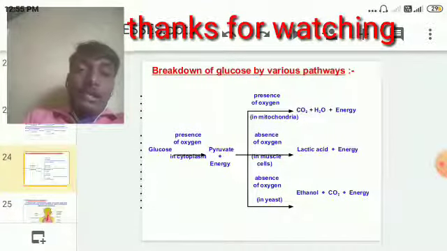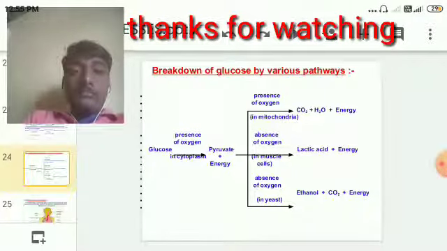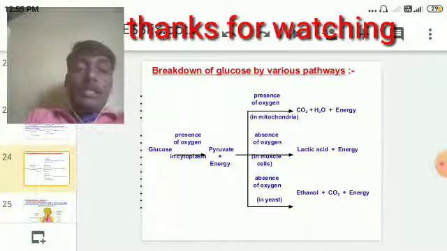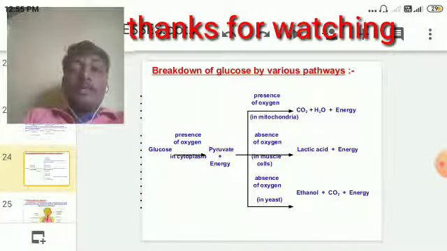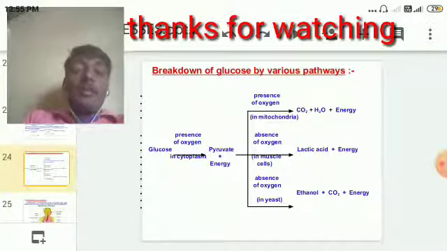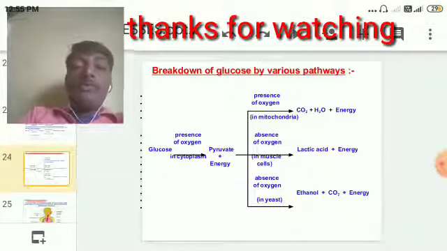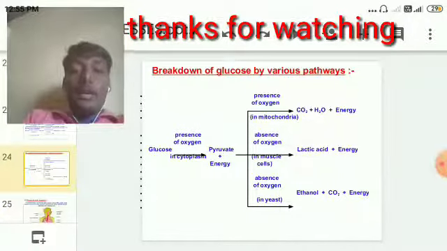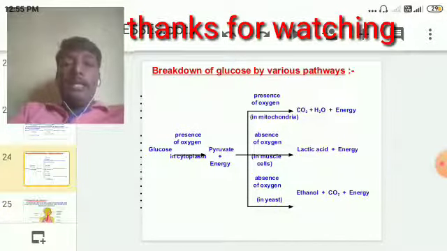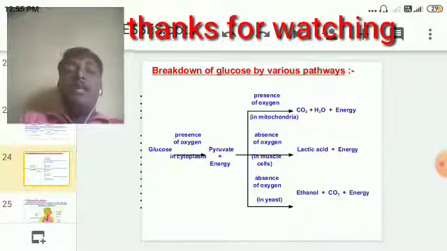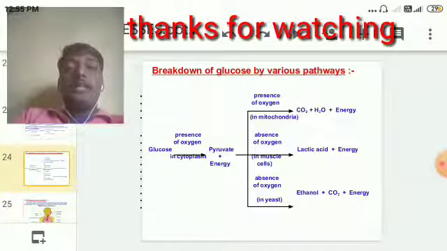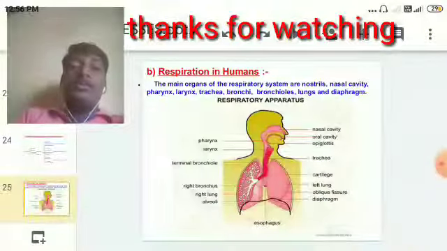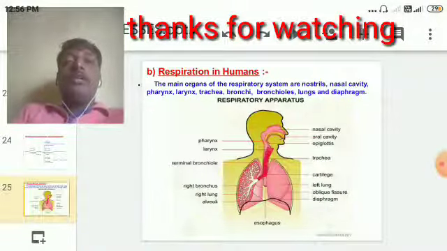Respiration itself has two steps, gaseous exchange, and respiration has two types: one is cellular respiration, and the other is breathing. Whatever we have discussed till now, the breakdown of glucose into pyruvate, into carbon dioxide and water, with energy released, is all called cellular respiration.